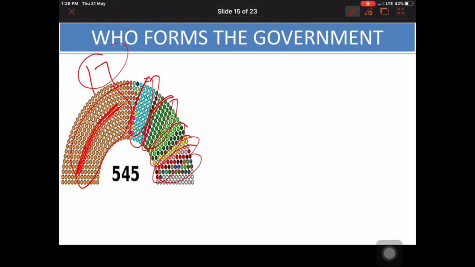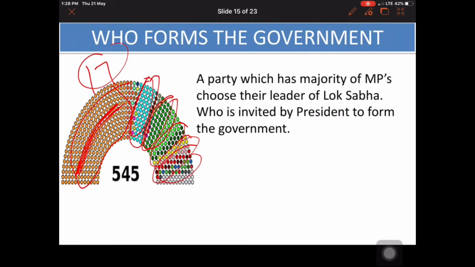In the Lok Sabha, a party which has a majority of MPs chooses their leader of Lok Sabha, who is invited by the President of India to form the government. So after the election, the party which gets a majority will sit together in a meeting and choose their leader, and that leader is called by the President of India to claim the majority, and after forming the government they need to prove this majority in the Lok Sabha within the first meeting of the Lok Sabha.